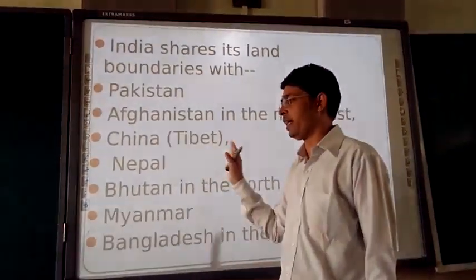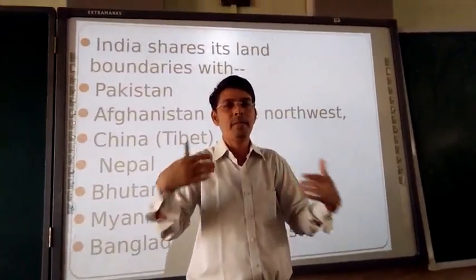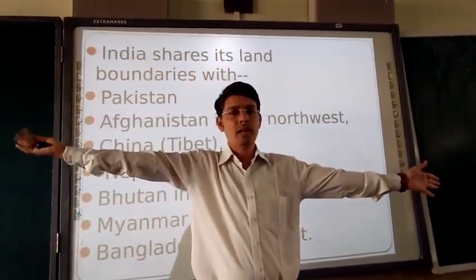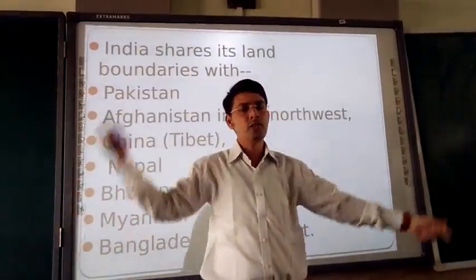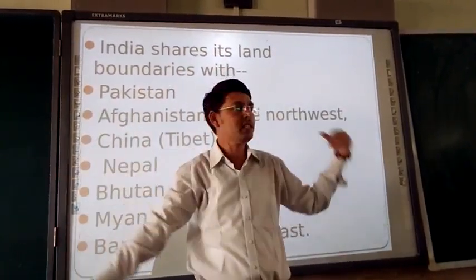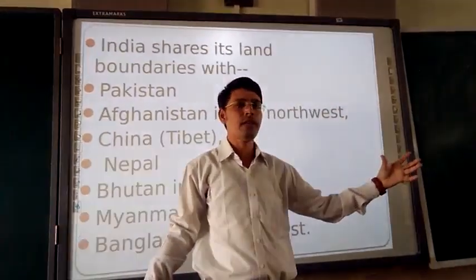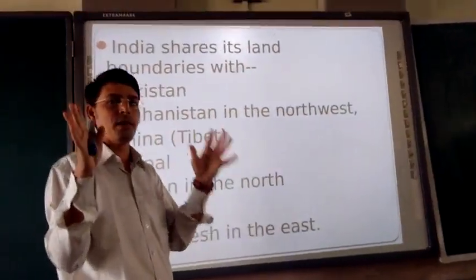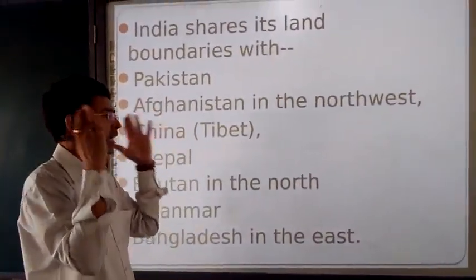By location also you can understand. Suppose you think of yourself as India and mark yourself like this. The head part is where we are talking about Gujarat, and this part is Nagaland. Just beside Nagaland, Myanmar is here. At the top we are talking about China and Afghanistan, this side Pakistan, this side Nepal, this side Bhutan, and this side Bangladesh. Like that, you should always assume India, our motherland, in our heart, and we should know the political map of India in our mind.